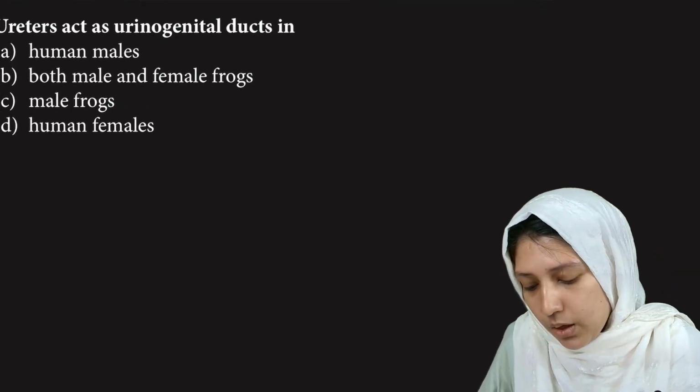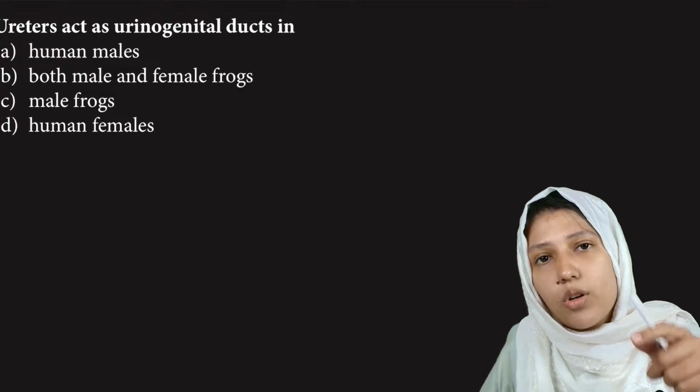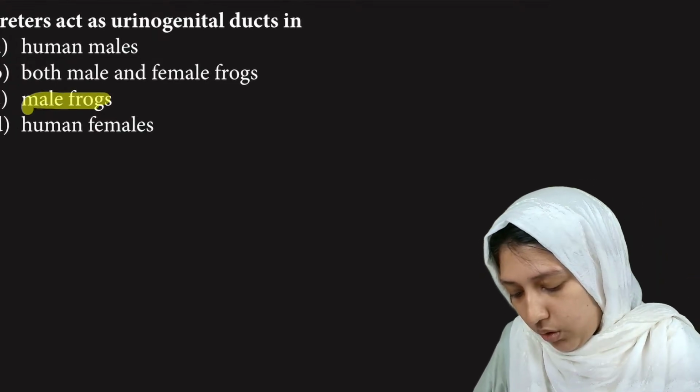Ureters act as urogenital duct in which one? Ureters act as both tract for urinary and genital structures. So it is in male frogs. Okay.